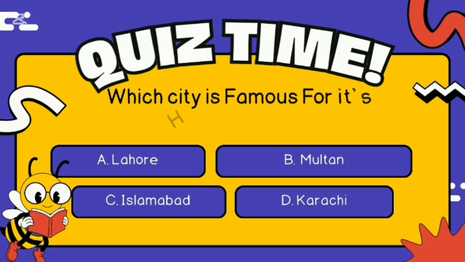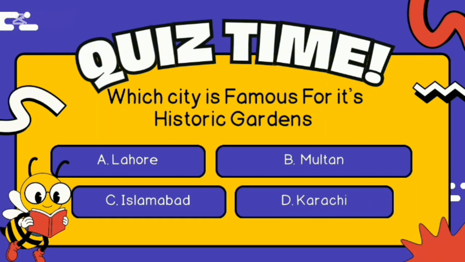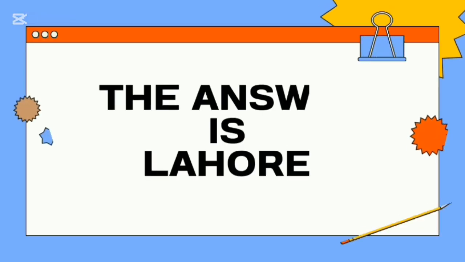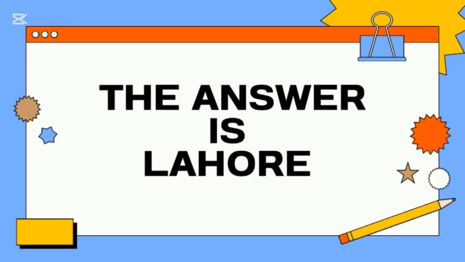Next question. Which city is famous for its historic gardens? A. Lahore, B. Multan, C. Islamabad, D. Karachi. And the answer is Lahore. Lahore is famous for its historic gardens.